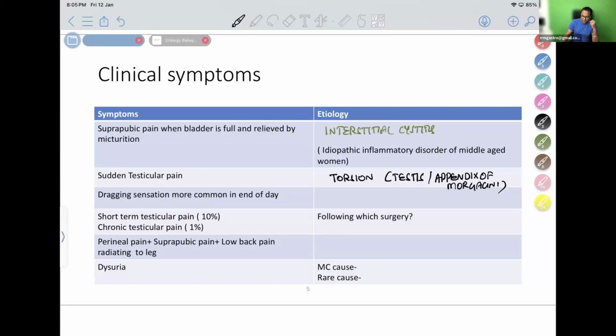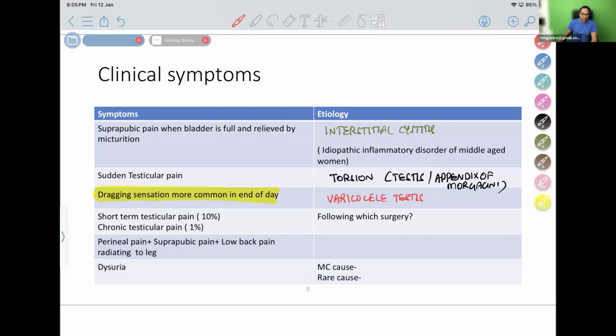Dragging sensation. The patient now comes to you with a complaint of a dragging sensation, which is more common at the end of the day. As he's working, he's having pain at the end of the day. What is the cause of the pain due to the dragging sensation? It is due to varicocele testis. Varicocele testis is the cause of the dragging sensation of pain.